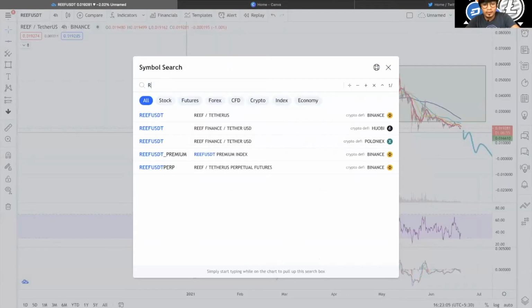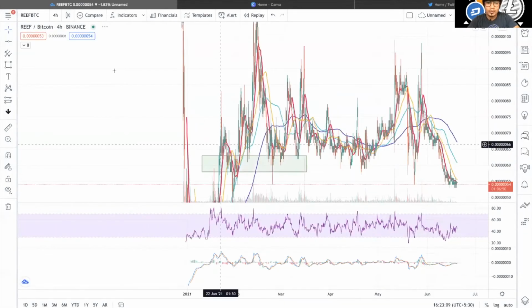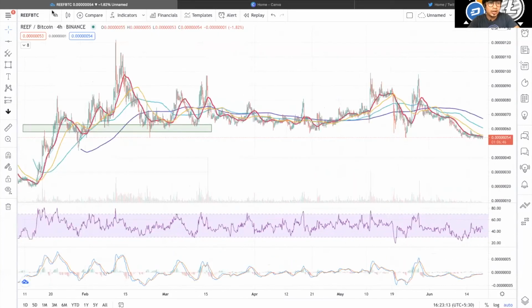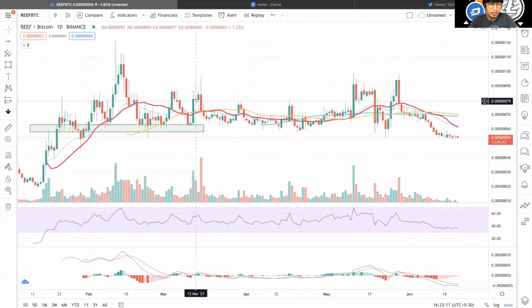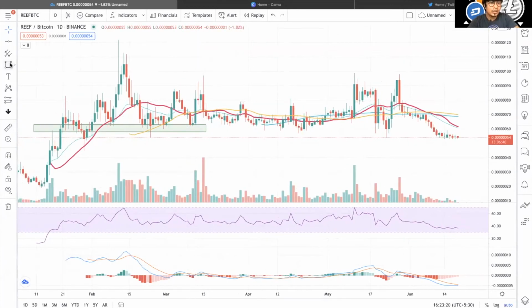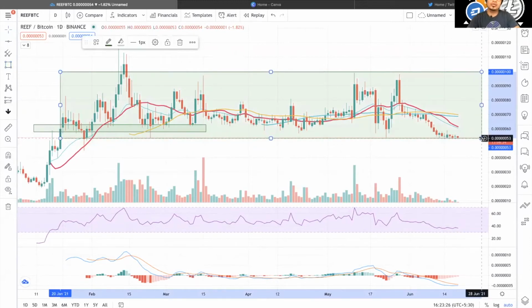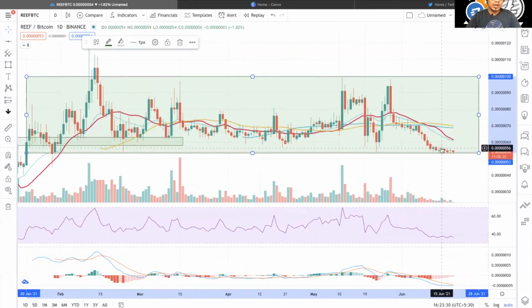Let's check the Reef BTC chart. Okay, I guess it's better to stick to the 1 day because there's not much proper data available here. The same thing is happening. The range bound construction is here, and we are trading within it in BTC. So it's okay in BTC, still testing the support floor. Nothing is wrong. We are just in a tight range bound construction.